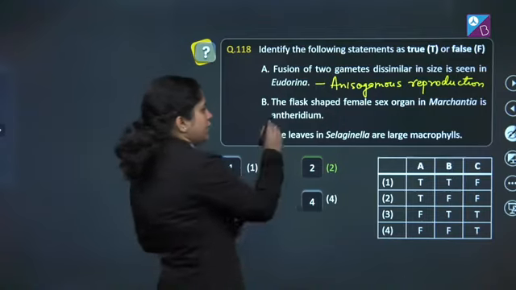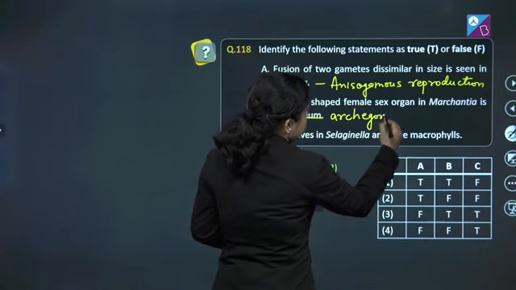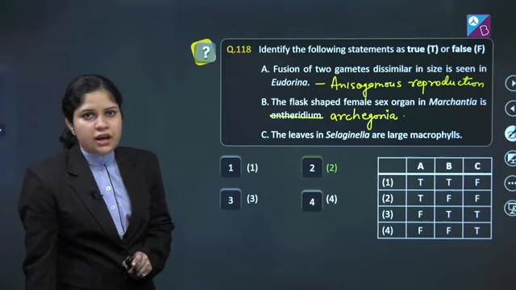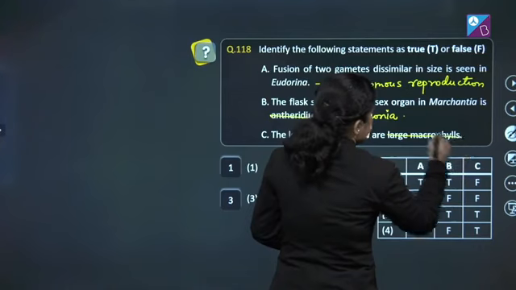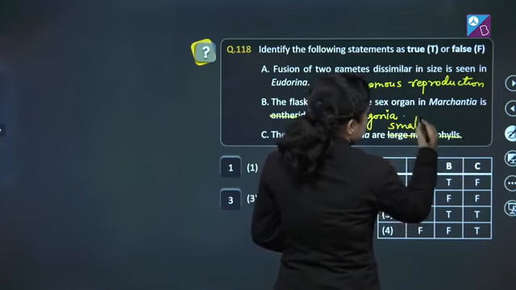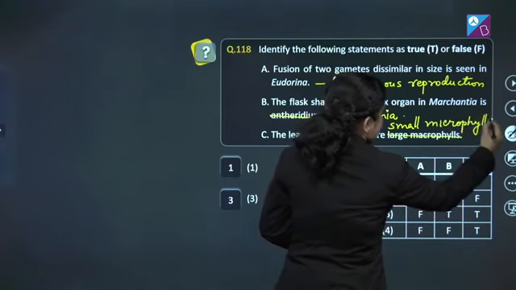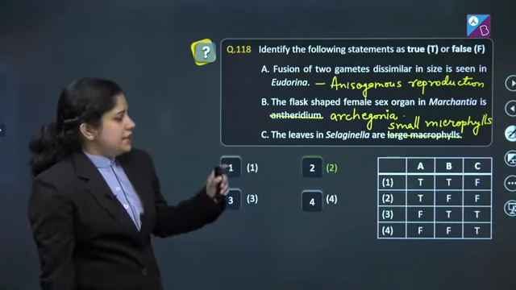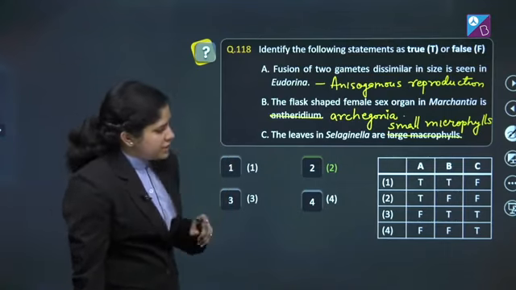This statement is incorrect because the female sex organ is known as archegonia. C. The leaves in Selaginella are large macrophylls. This statement is also incorrect because it has small microphylls. So the first statement is true and the rest two are false. And if we analyze all the options, the correct answer of this question is option number 2. Let's proceed to the next question.